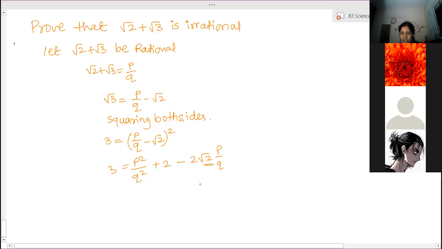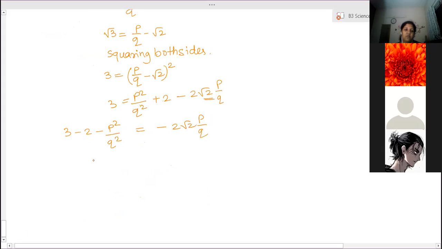So we transfer all these rational numbers to the LHS. So first, 3 minus 2 minus P square by Q square is equal to minus 2 root 2 P by Q. It's clear? Then 3 minus 2 is 1. 1 minus P square by Q square is equal to minus 2 root 2 P by Q.